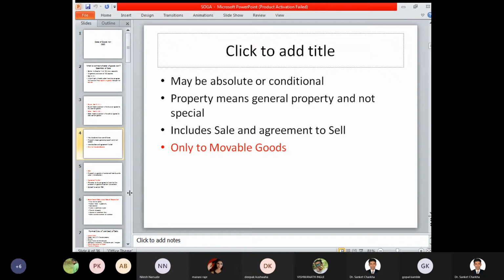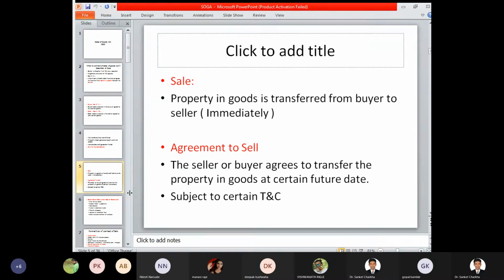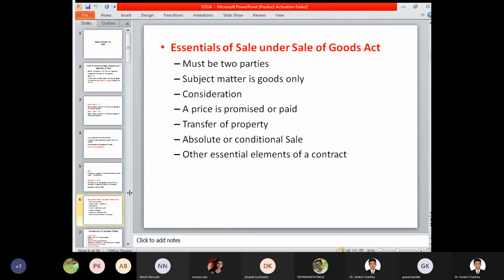SOGA, that is Sale of Goods Act, is applicable only to movable goods, and for immovable property, the Transfer of Property Act is applicable. Definition of sale and agreement to sell: if the property in goods is transferred immediately from seller to buyer, then that type of contract is called a contract of sale. If the seller or buyer agrees to transfer the property in goods at a certain future date, then such a contract is called an agreement to sell.